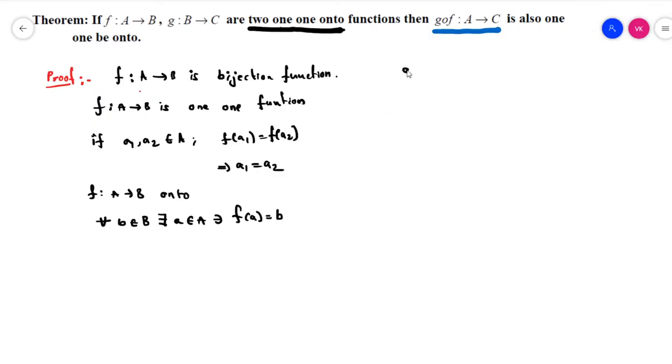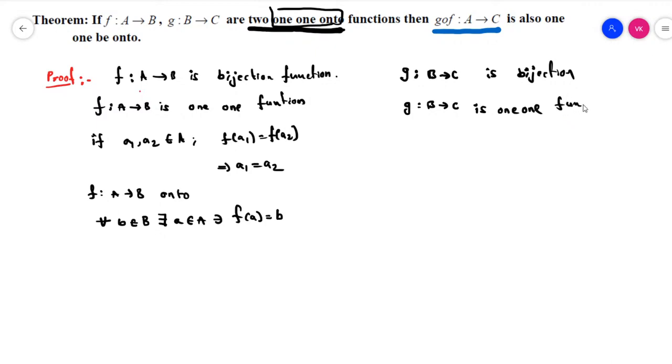Now comes to the g function. g maps B to C is defined as a bijection. That means it is written as one-one and onto. That means it is a bijection function. Bijection means it should be a one-one function and also it should be an onto function. Let's write, B to C is one-one.